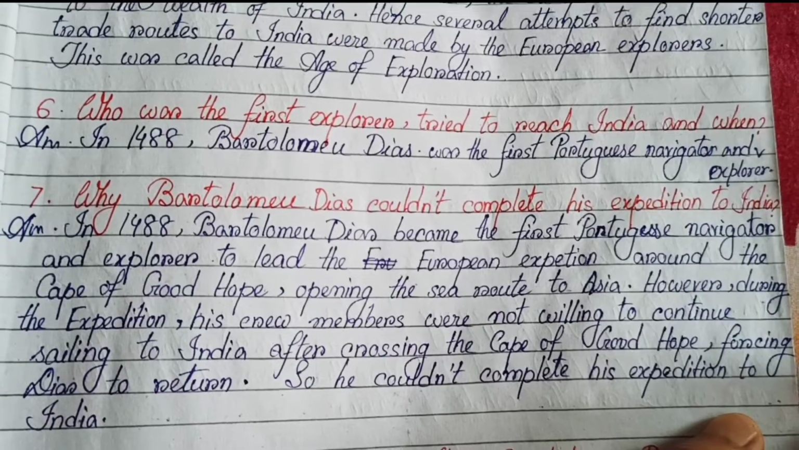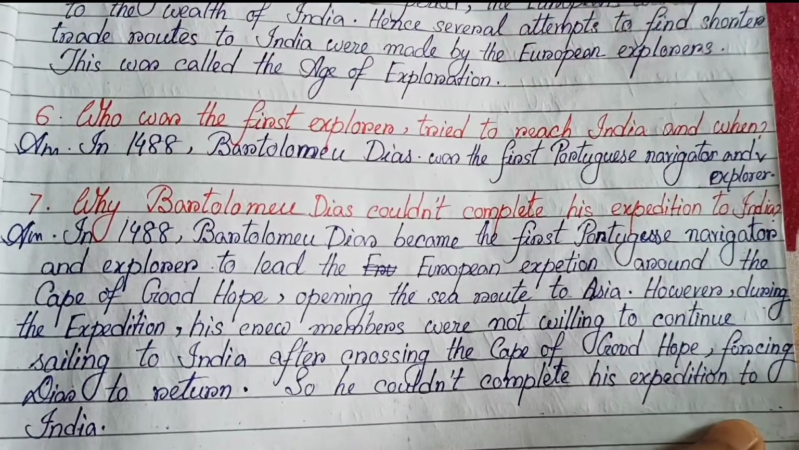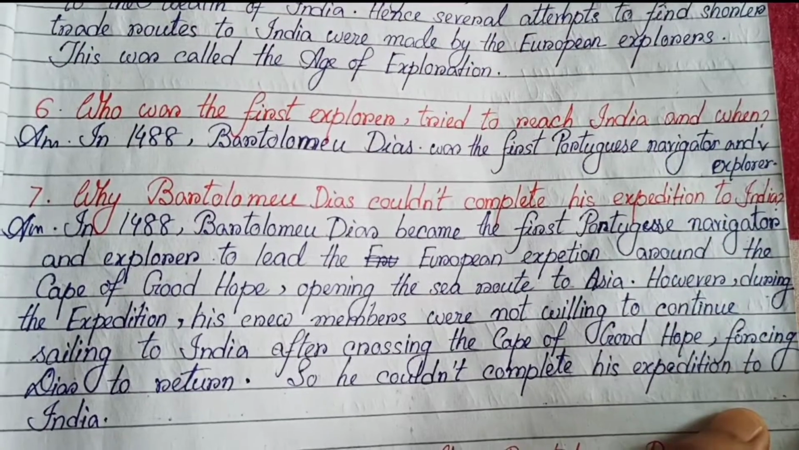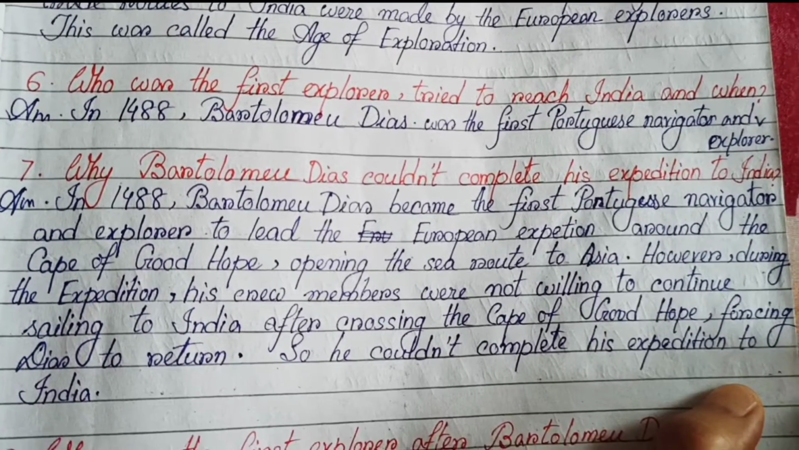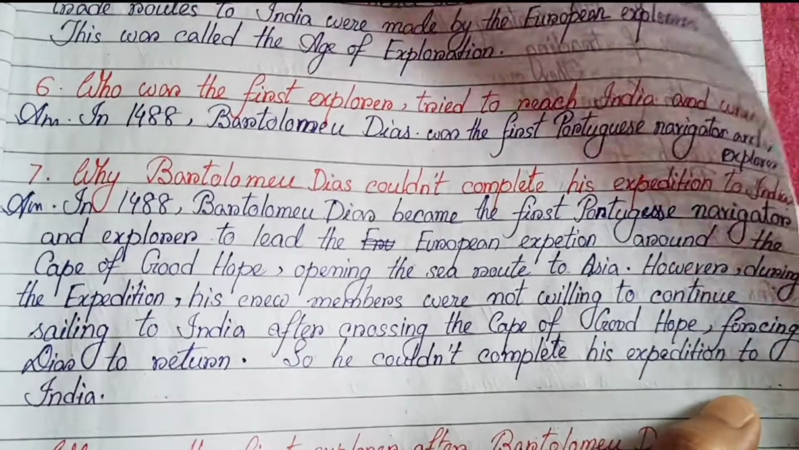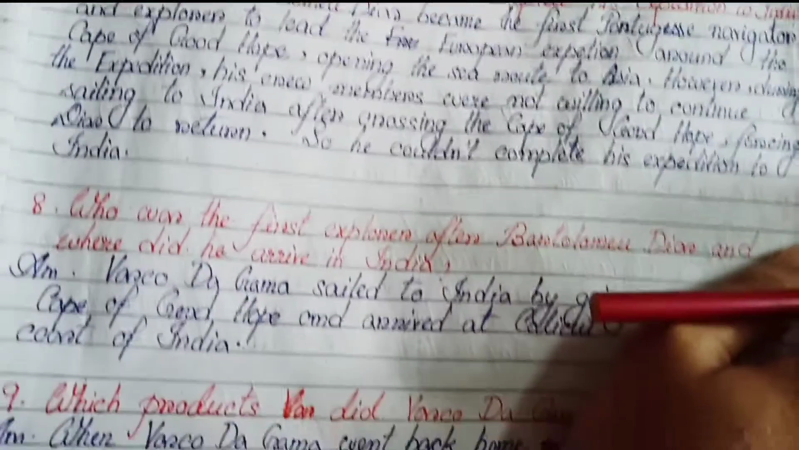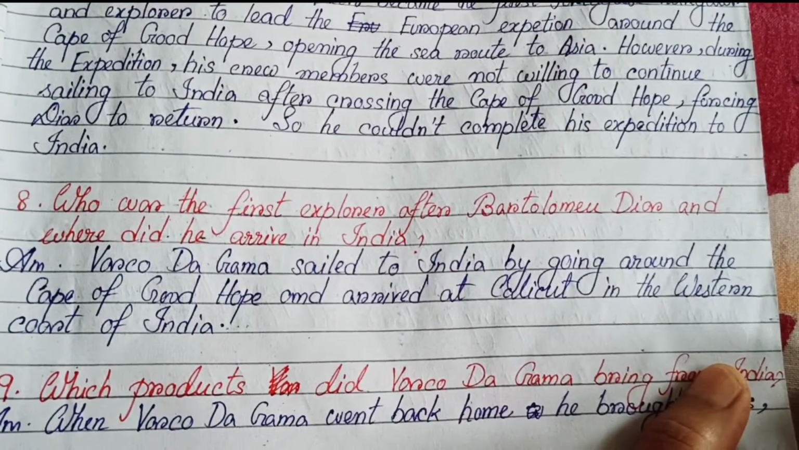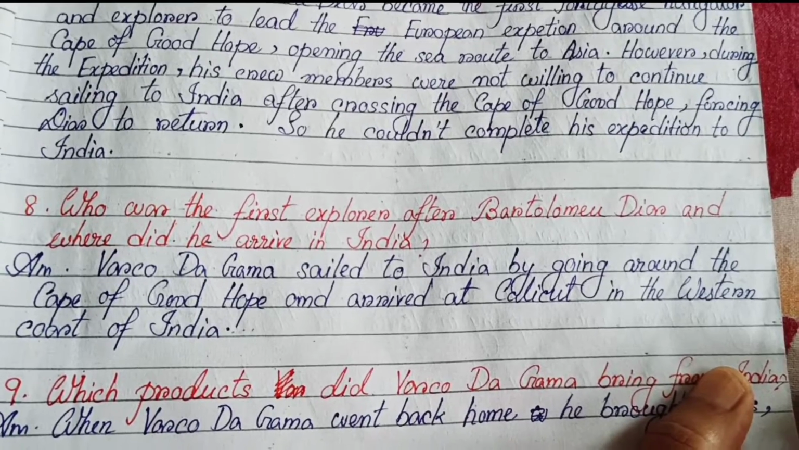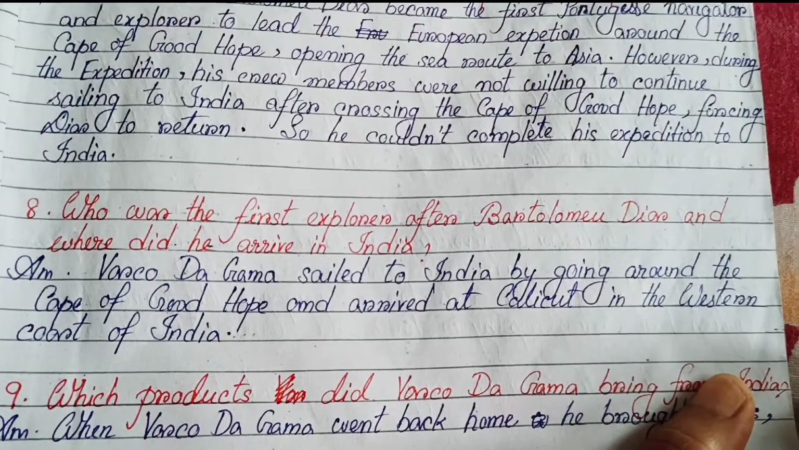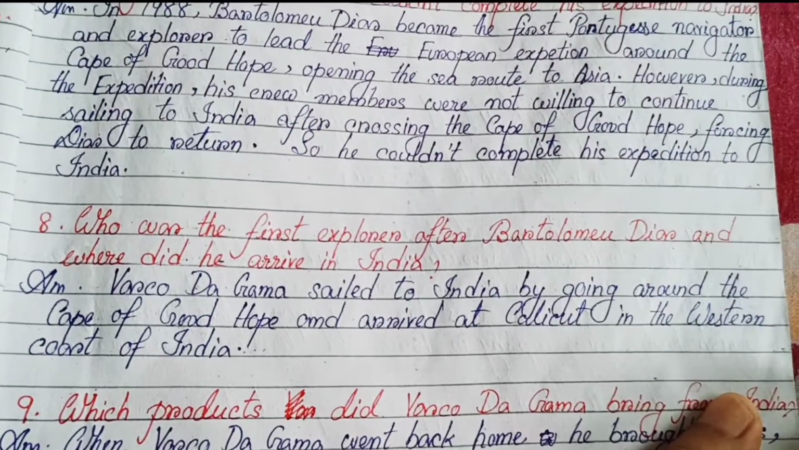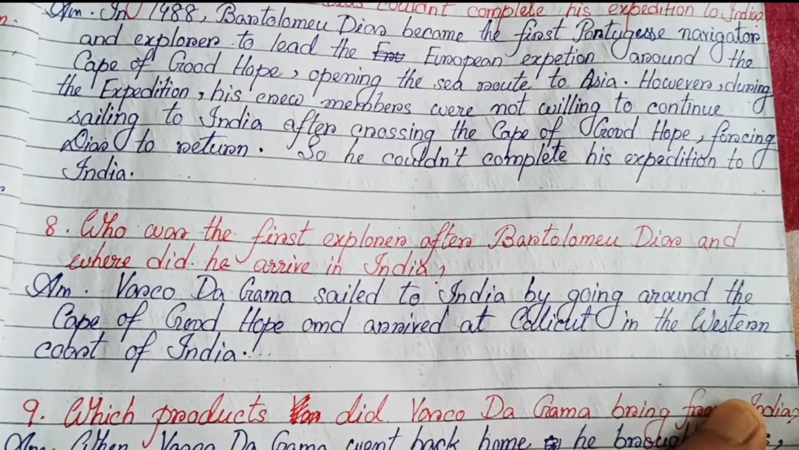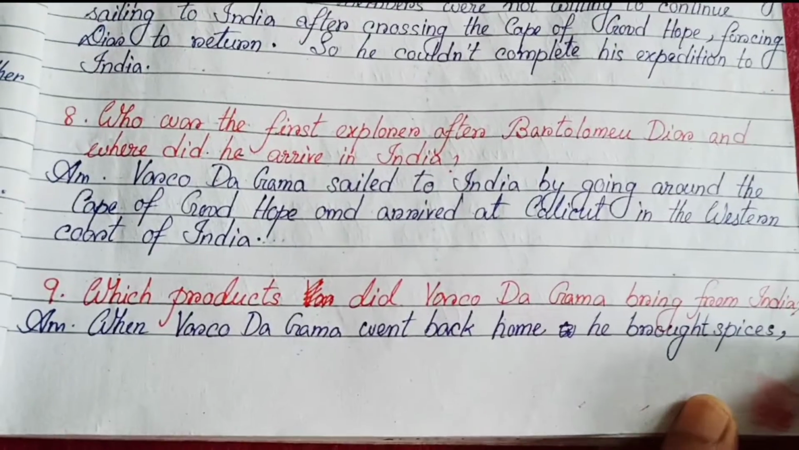However, during the expedition, his crew members were not willing to continue sailing to India after crossing the Cape of Good Hope, forcing Diaz to return. So he couldn't complete his expedition to India. Number 8. Who was the first explorer after Bartholomew Diaz and where did he arrive in India? Vasco da Gama sailed to India by going around the Cape of Good Hope and arrived at Calicut on the western coast of India.